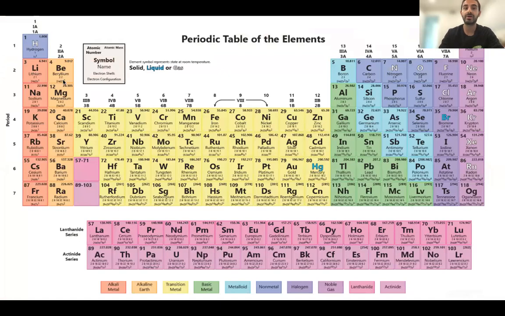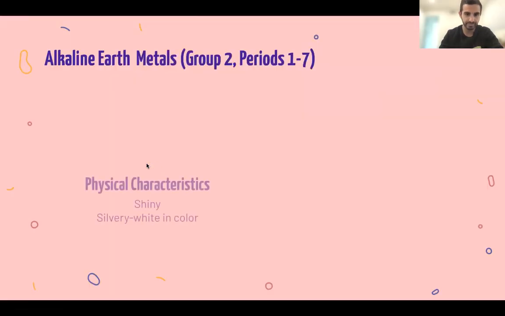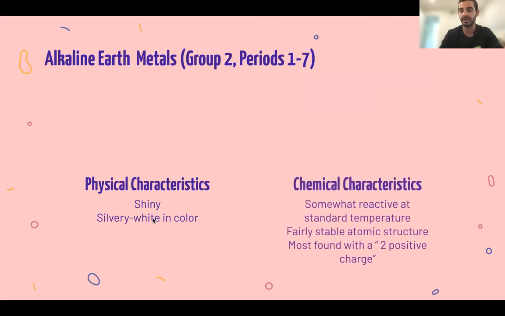Now we're going to talk about the alkaline earth metals, which are here in orange, from beryllium all the way to radium. Group 2, again, should be periods 2 to 7, I apologize. They are shiny and silvery white in color. It's very hard to tell them apart from one another. And they are somewhat reactive at standard temperatures.